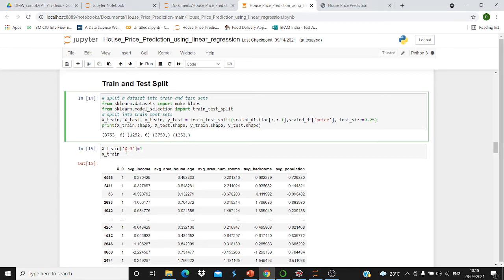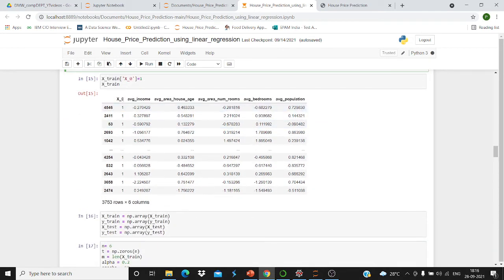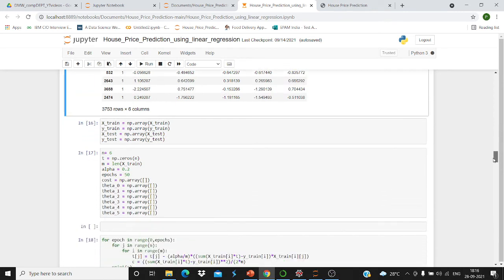So we are initializing x of 0 equals 1, and it will show x of 0 here. As we can see, all the 1s will be shown like this, and whatever data we have split will be shown here. The number of columns will be 6 and the number of rows will be 3753 of the whole data set. Then x_train equals array, everything we have initialized in the array.